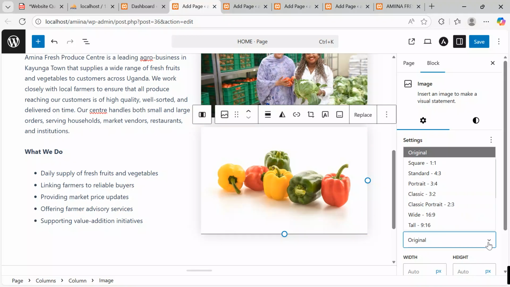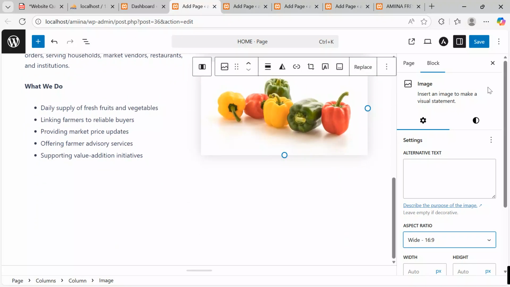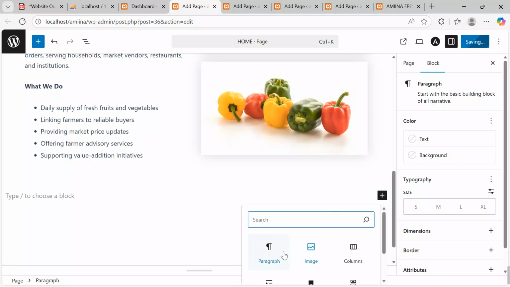Maybe let's keep its aspect ratio to be wide. And then after getting that in shape, I'll come and save changes. So after saving changes, I'll come and continue with the other elements. Let me put a paragraph here. Come over here and then say paragraph.